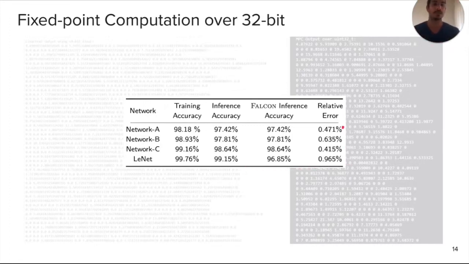And that is quantified by this other term, which is the relative error. So once we pass it through the entire network, the final values have a very low relative error compared to the plain text values. So this sort of quantifies how error propagates through the entire network and how different the values are because of the approximation in MPC.